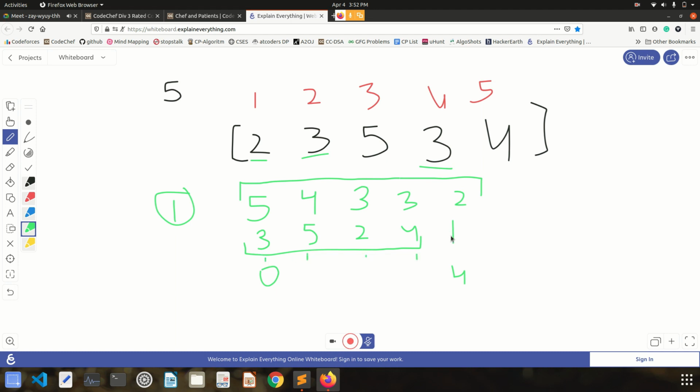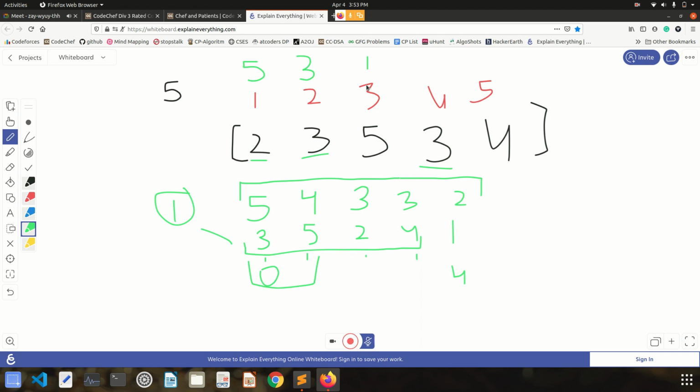So 2 has to wait for 5 hours. This person has to wait 2 hours for their treatment and 1 hour for equipment, so in total this person has to wait 3 hours. Then there is 5, and 5 has to wait for 1 hour.